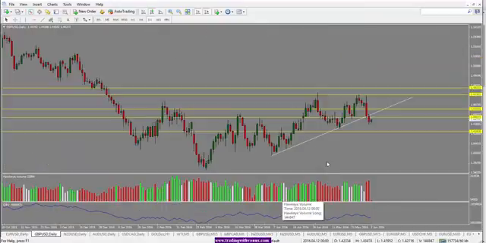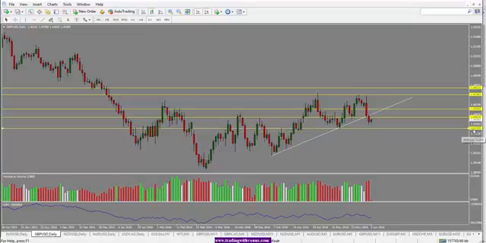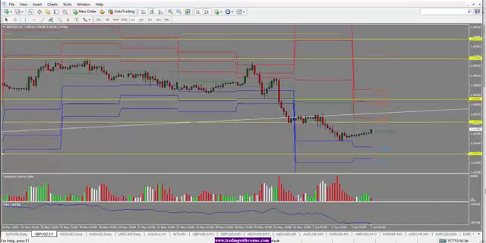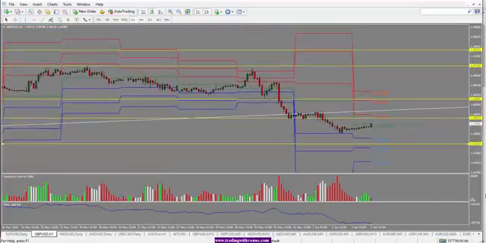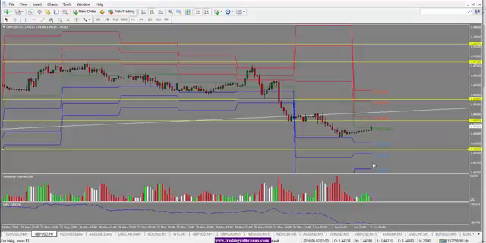For pound US dollar here, a bearish close for the day, so now we're looking for a further move to the downside. We could see a pullback into 144.67 and then a drop. In terms of the target, our target would be 143.33 area, which is the bottom of this pin here. We did see a break of the trend line, and now we're expecting a further move to the downside. And looking at the 1 hour chart here, our target 143.33 is right here, just above our S2 level.